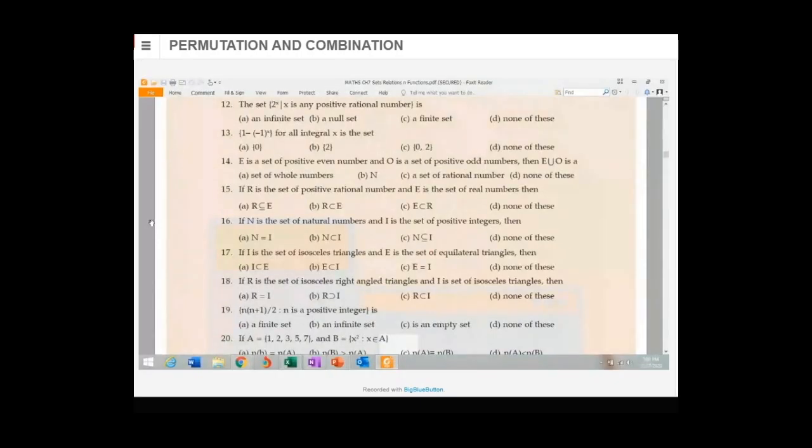Chalo, let's start. If anything is left out, let me know at the end. Okay, 19 also someone is saying. Okay, 19.